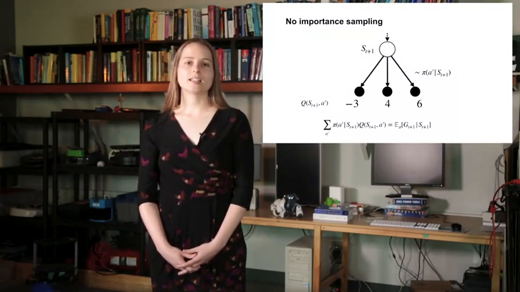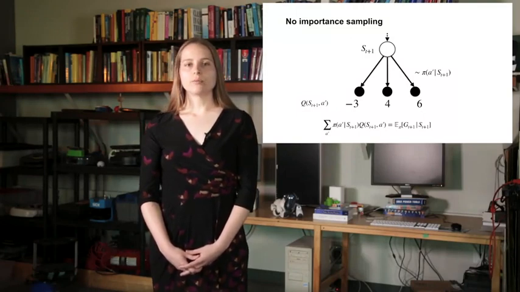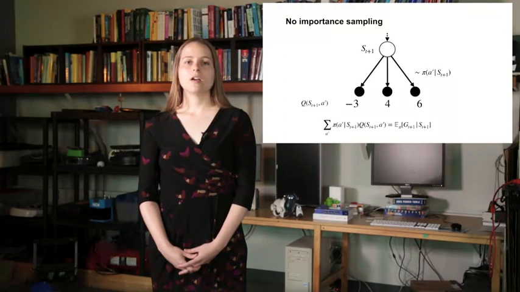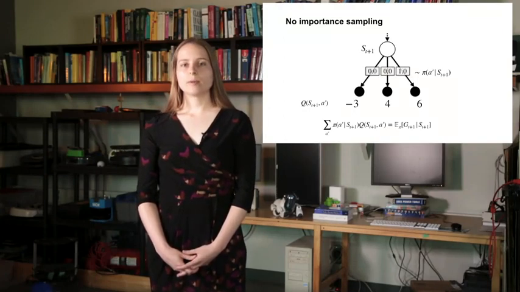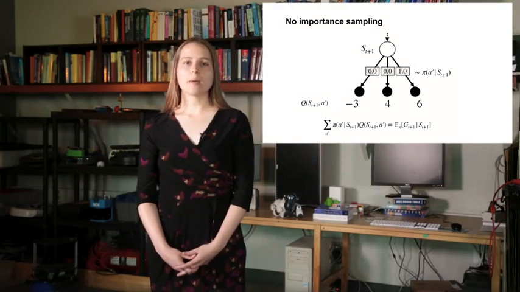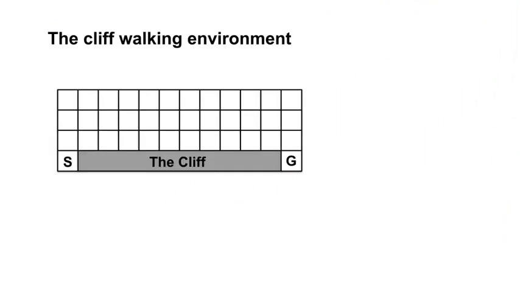Q-learning uses exactly this technique to learn off policy. Since the agent's target policy is greedy with respect to its action values, all non-maximal actions have probability 0. As a result, the expected return from that state is equal to the maximal action value from that state. Earlier, we talked about how Q-learning doesn't iterate between policy evaluation and policy improvement, but rather learns the optimal values directly. Directly learning the optimal value function and policy sounds great, but there are some subtleties that make it less desirable in specific situations.